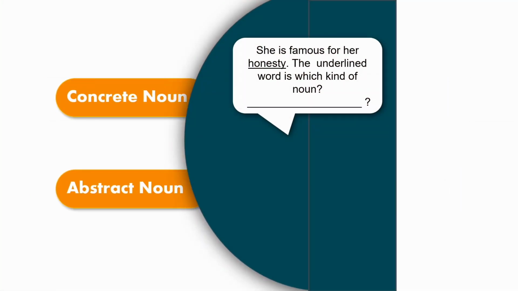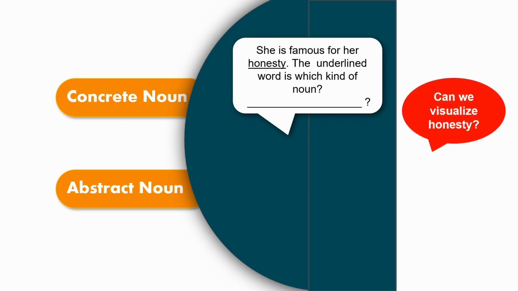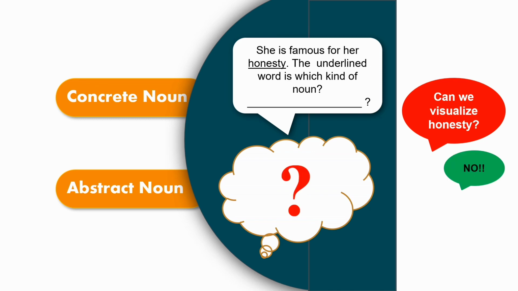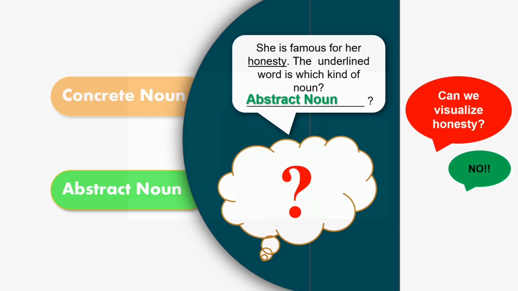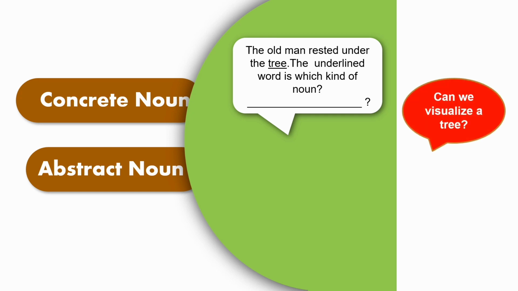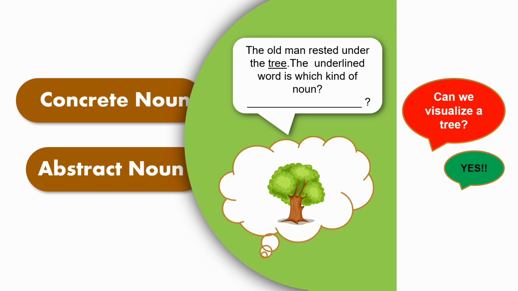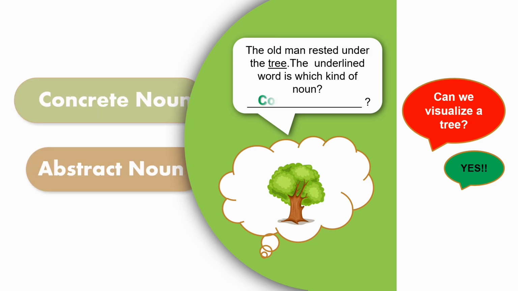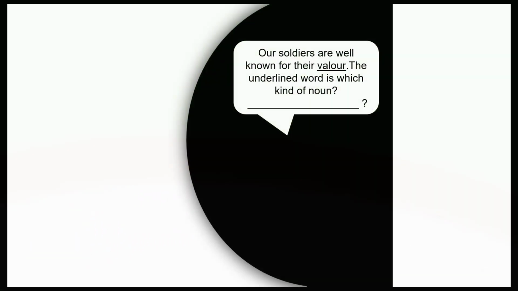She is famous for her honesty. The underlined word honesty is which kind of noun? Can you visualize honesty? No. So it would be abstract noun. The old man rested under the tree. The underlined tree is which kind of noun? Can we visualize a tree? Yes. So it would be concrete noun.